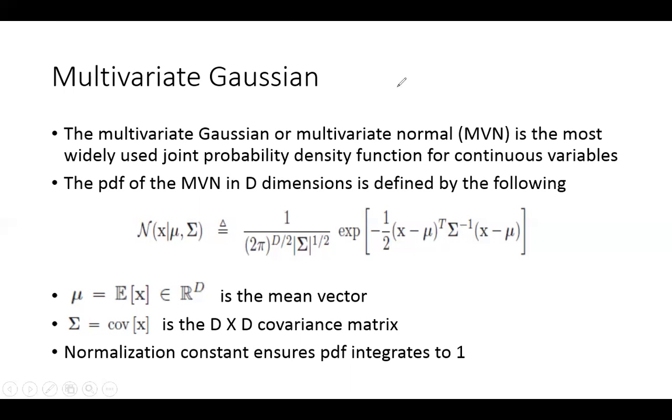So n, you know, that's the normal function, right? X is the data, mu is the mean, or you can say the mean vector, and this is the notation for something which we call the covariance matrix. So covariance matrix is one of the most important concepts in dimensionality reduction. So you must understand it very, very clearly.